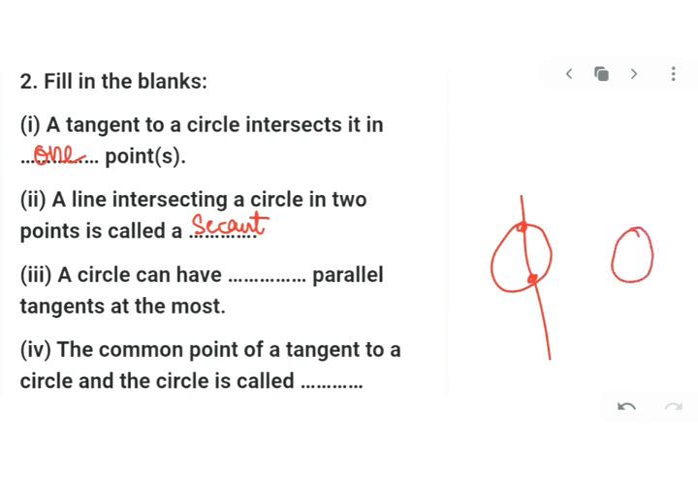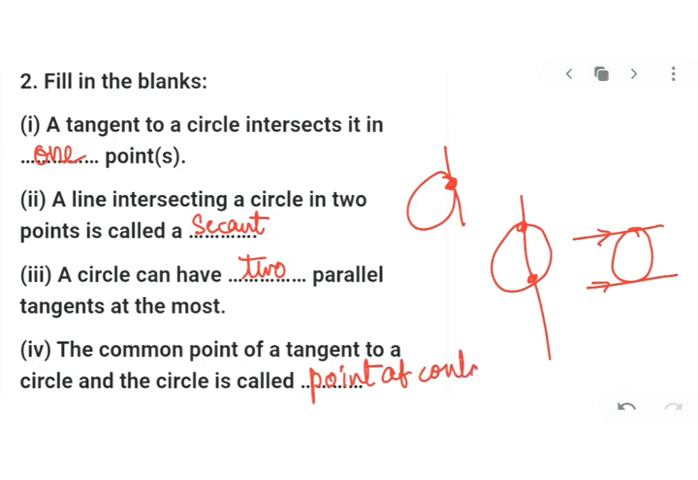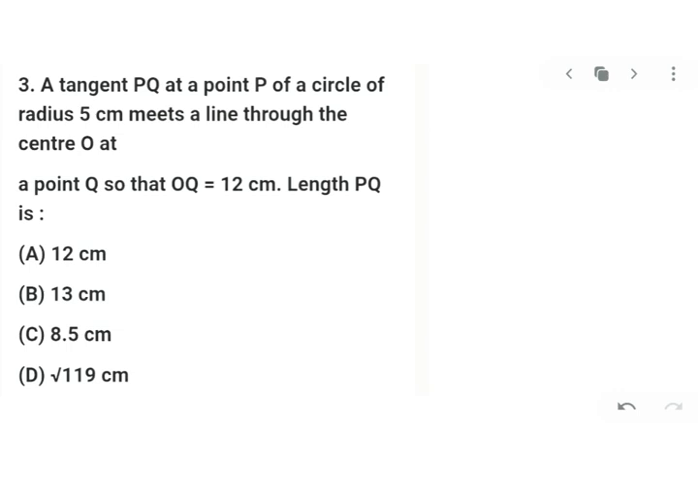Next we have a circle can have dash parallel tangents. अब अगर ये circle है, यहाँ पे एक tangent है और उसके parallel draw करना है तो एक ही parallel बनेगा. Means in all there can be 2 parallel tangents at the most. So you will write 2 parallel tangents. Next you have the common point of a tangent to a circle and the circle itself is called as point of contact. तो जहाँ पे circle और tangent touch हो रहे हैं, so that point is known as point of contact. Is that clear?